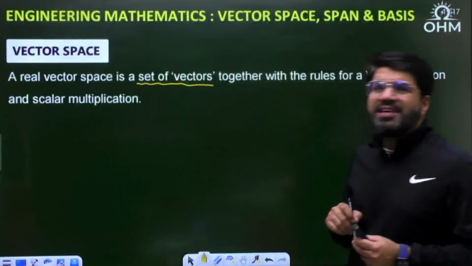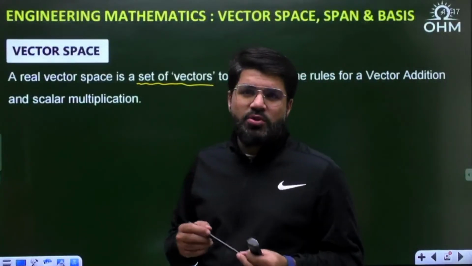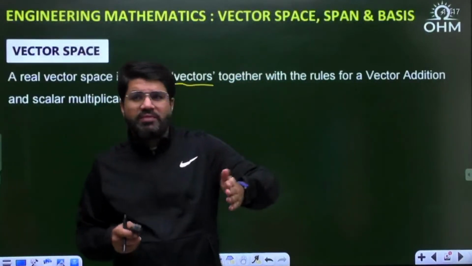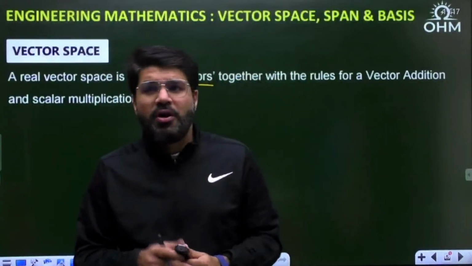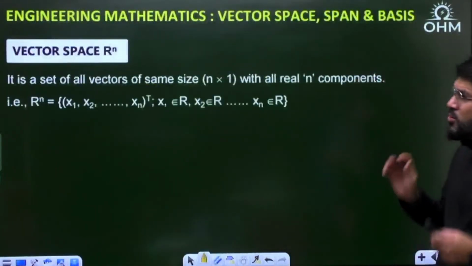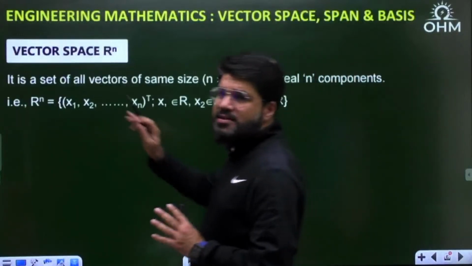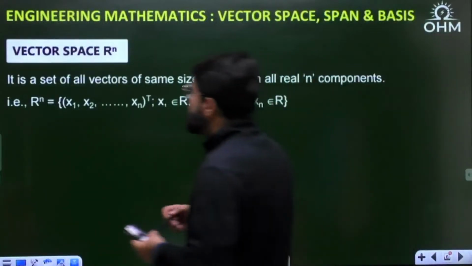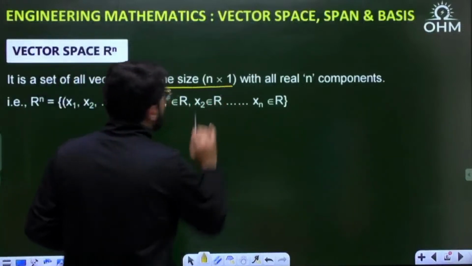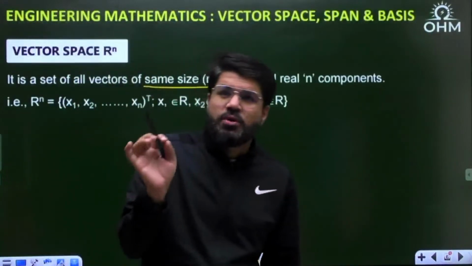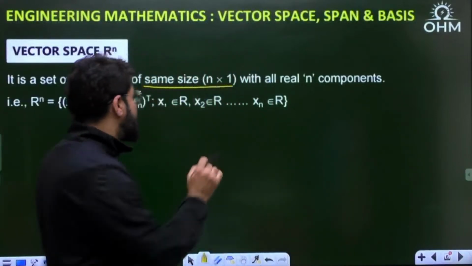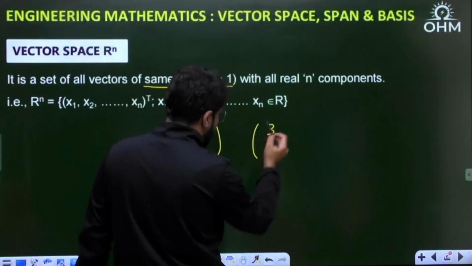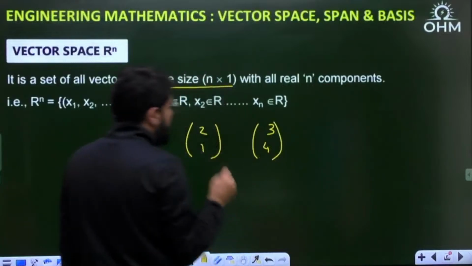But all the vectors must necessarily be of the same size. You cannot have a set of a 2 cross 1 vector with a 2 cross 3 vector or a 3 cross 1 vector. All the vectors necessarily have to be of the same size. So let me define the vector space Rn, or R power n as you read it. It is a set of all the vectors of the same size n cross 1, because only vectors of the same size could be added. Suppose you have a 2 cross 1 vector and another 2 cross 1 vector, then you can add them, you can subtract them.